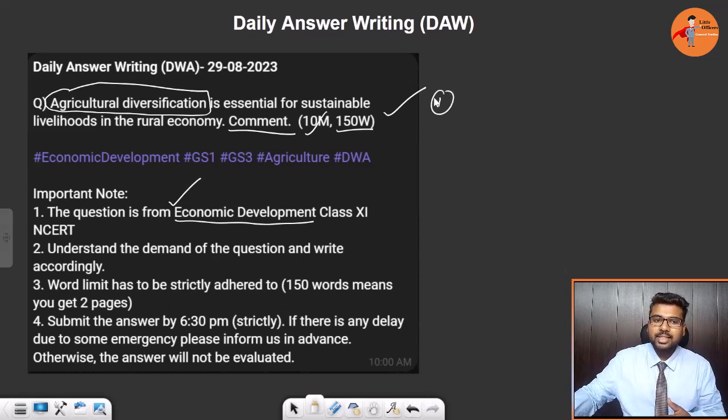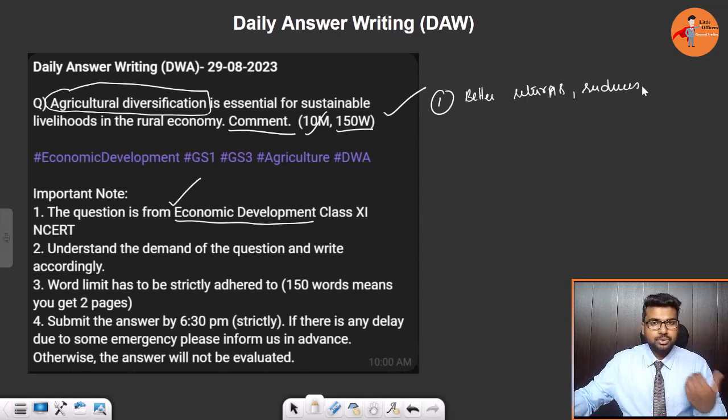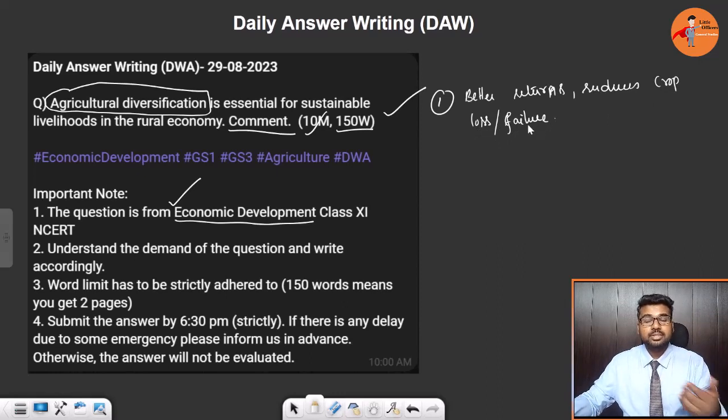First point: when there is agricultural diversification, it ensures better returns and reduces vulnerability to crop losses. Sometimes there is crop loss, crop failure, or even price fluctuations. So it reduces those shocks.